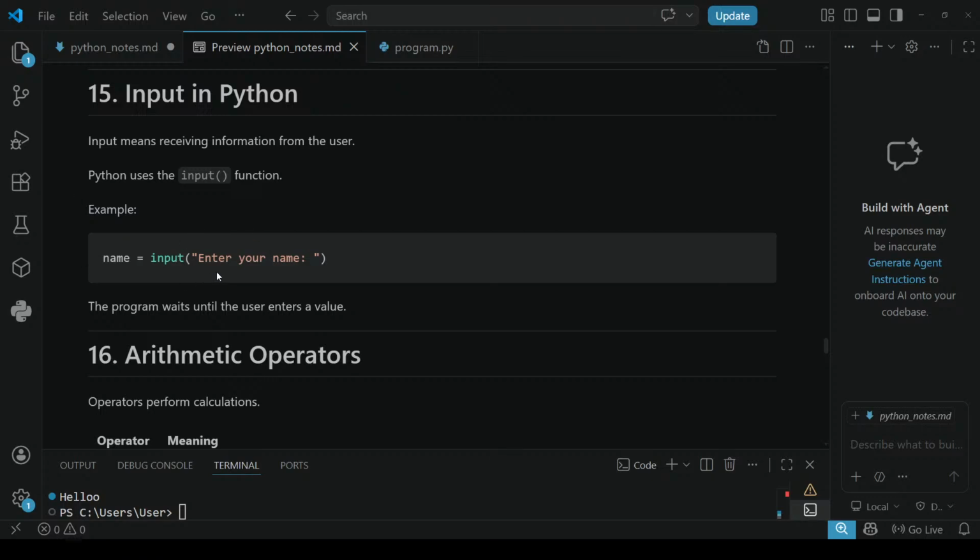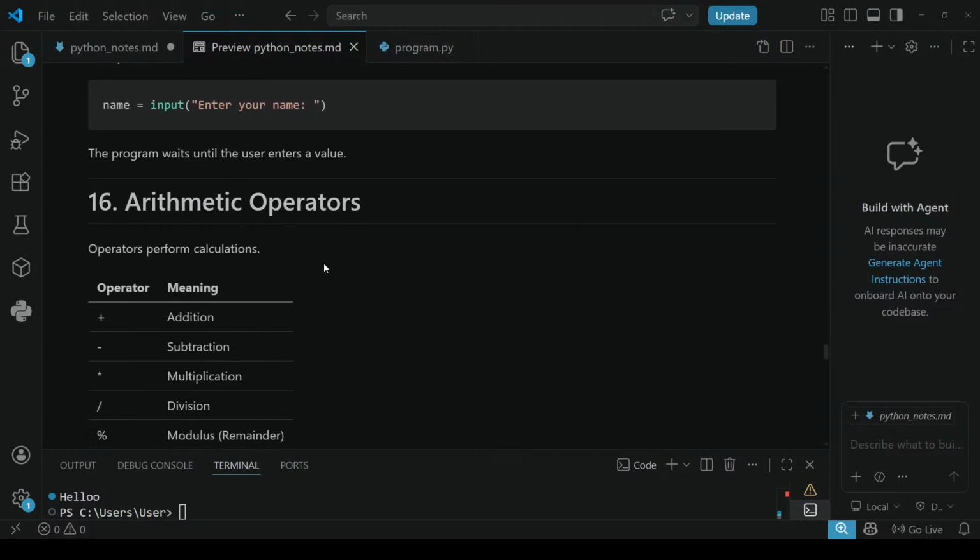The computer will display this and ask us to enter some values. The program waits until the user enters the values. Until then it will wait. Then if I enter a name like Samyukta, it will continue to execute the code. That is because Python is a line by line interpreter.